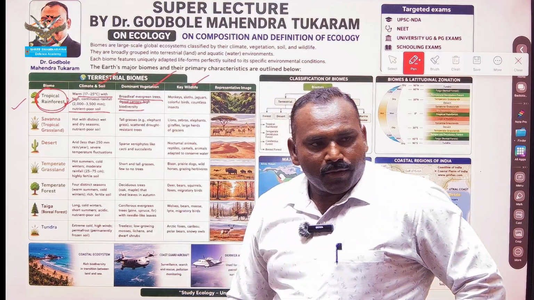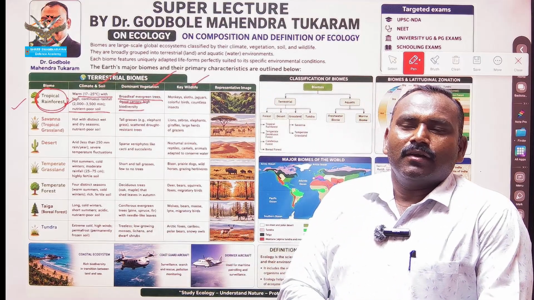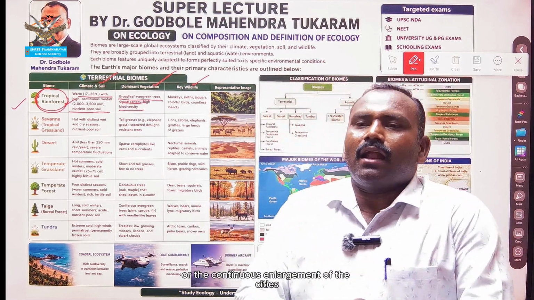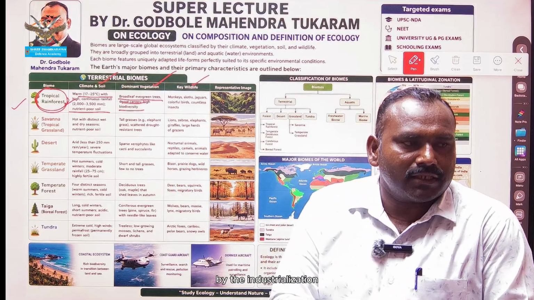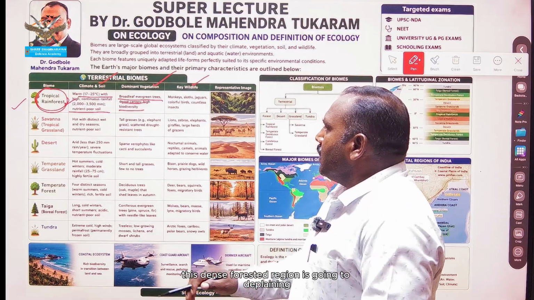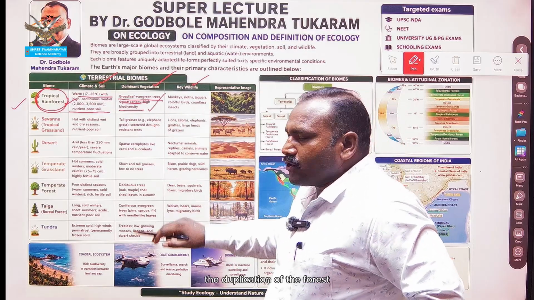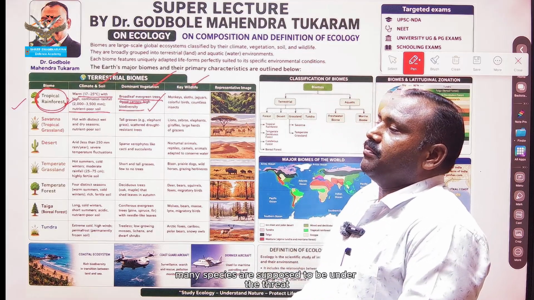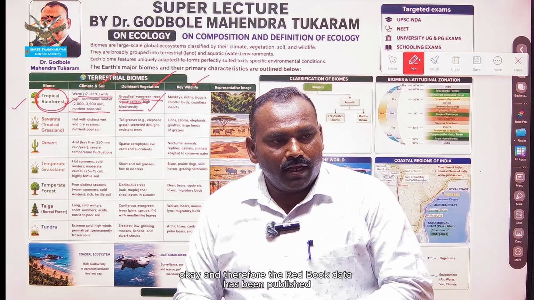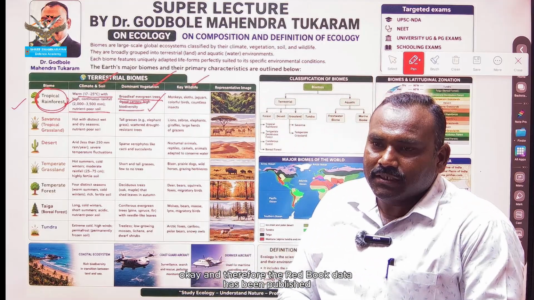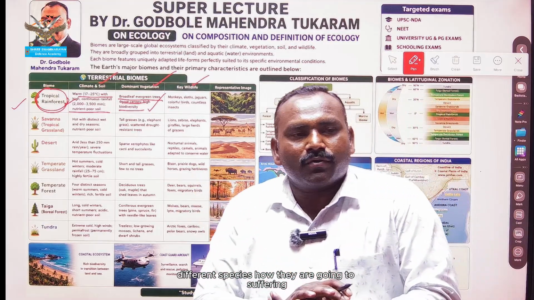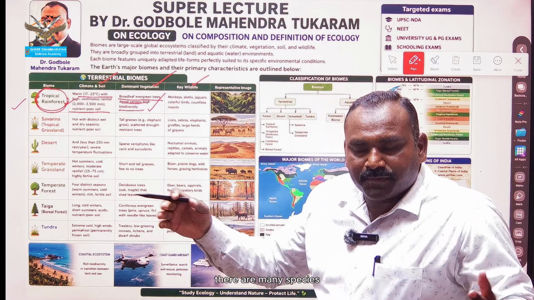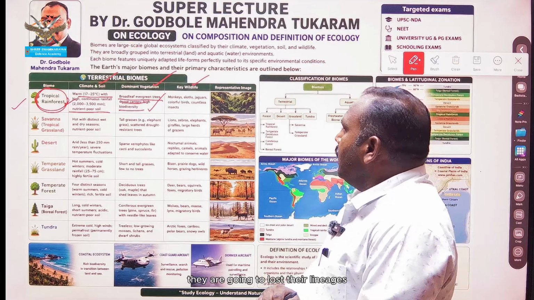But nowadays, due to deforestation and the continuous enlargement of cities through industrialization, this dense forested region is declining. Deforestation is taking place, and therefore many species are under threat. Therefore the Red Data Book has been published, showing how different species are suffering. Those may be distinct species, and many species have lost their lineages.